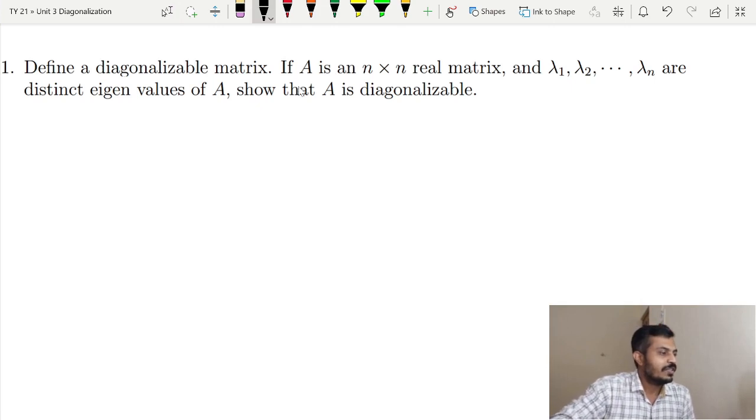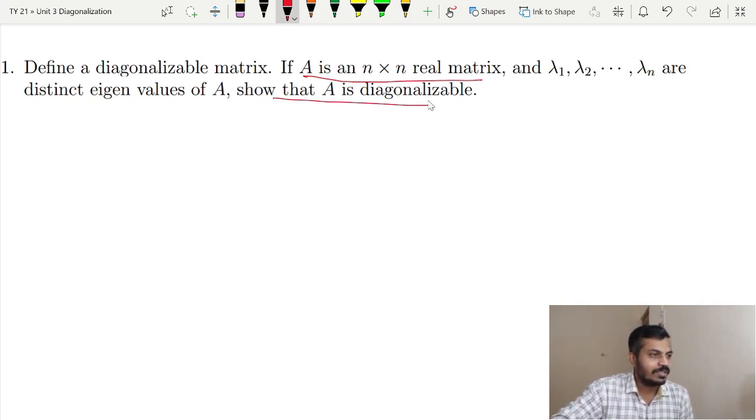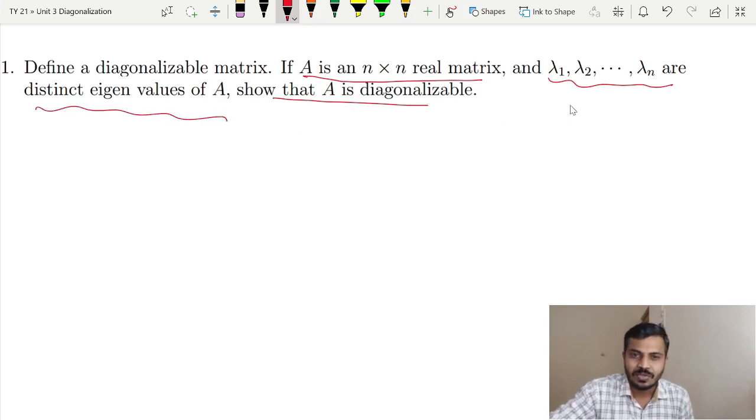So the statement of the theorem is, if we have a matrix of order n, then it is said to be diagonalizable if this condition is satisfied. And what is this condition saying? If all the eigenvalues, I mean lambda 1, lambda 2, up to lambda n, are distinct, then we can conclude that our matrix is diagonalizable. Let me explain by giving a simple example.